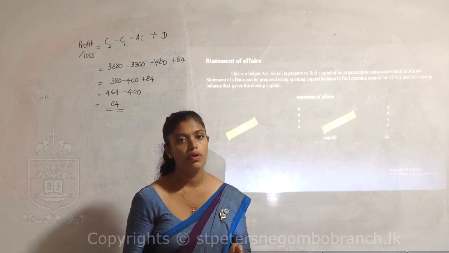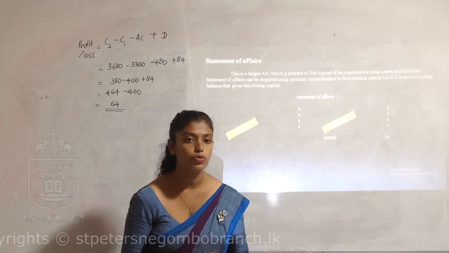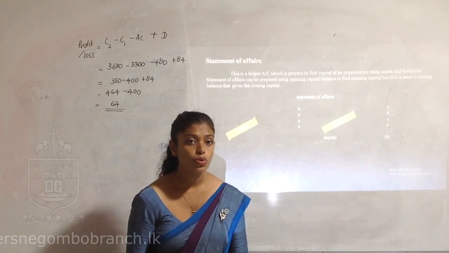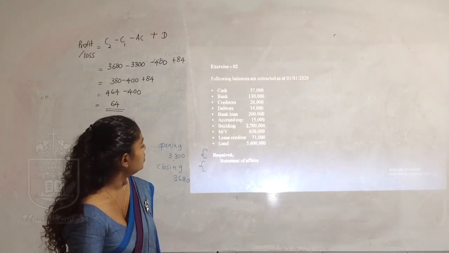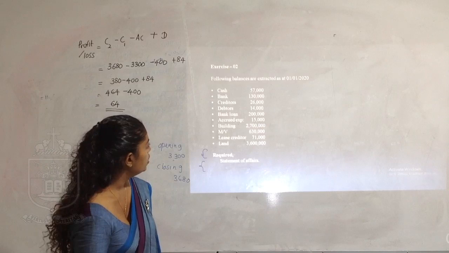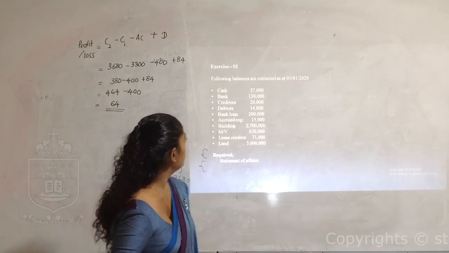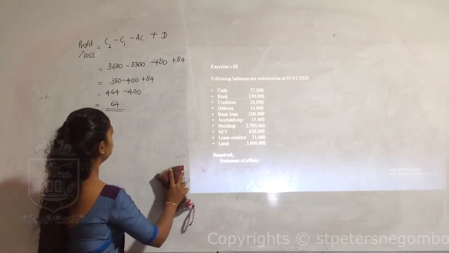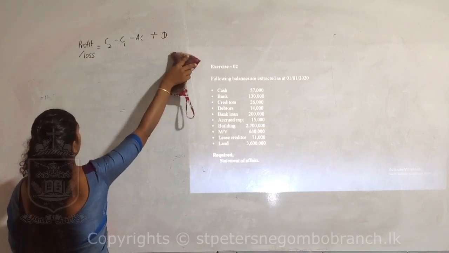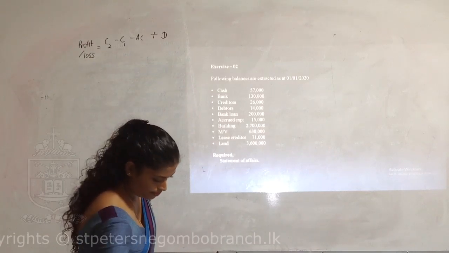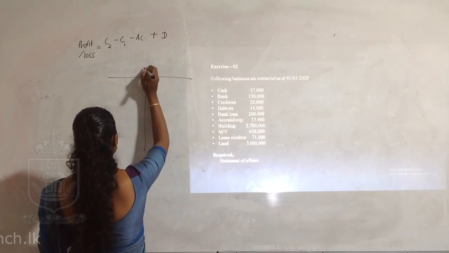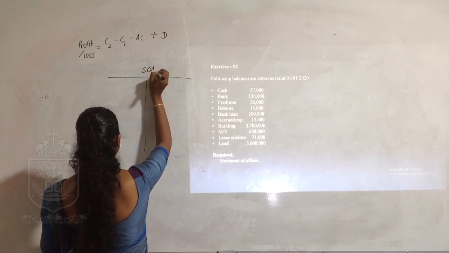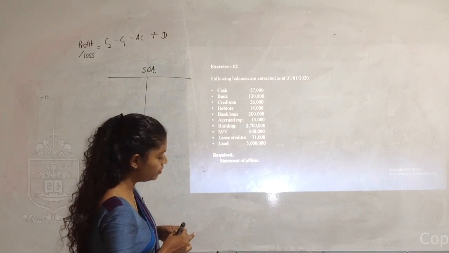If you use opening balances, it gives you opening capital. If you use the closing balances, it gives you closing capital. So my dear children, the information is given to prepare the statement of affairs. Okay, I hope it's easy for you. We'll go for a ledger account.